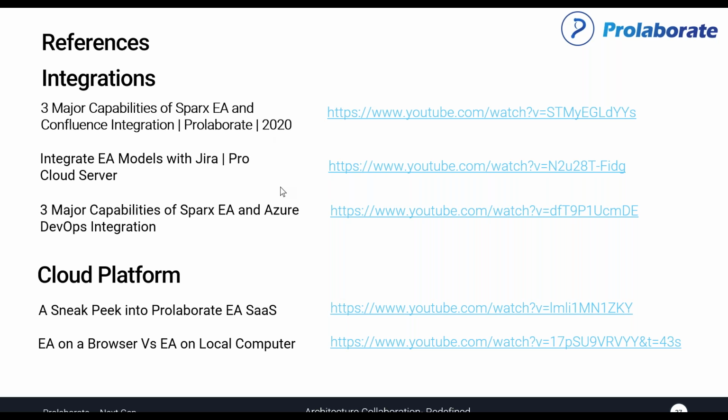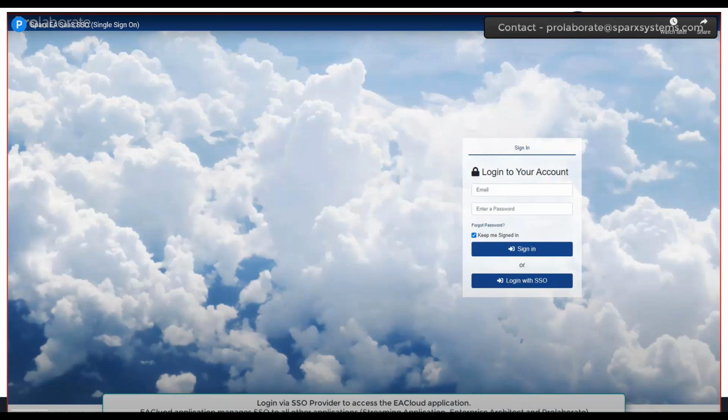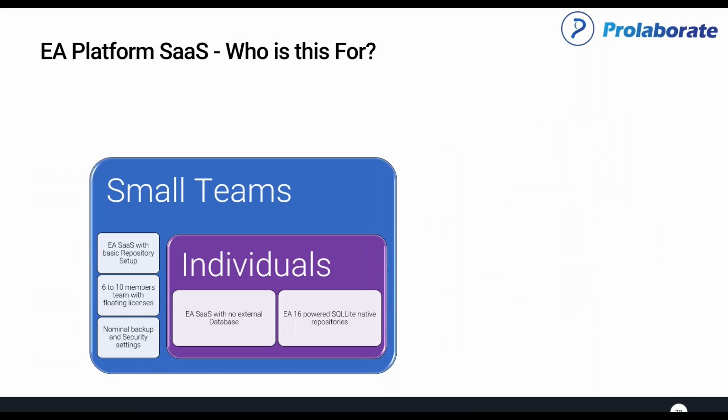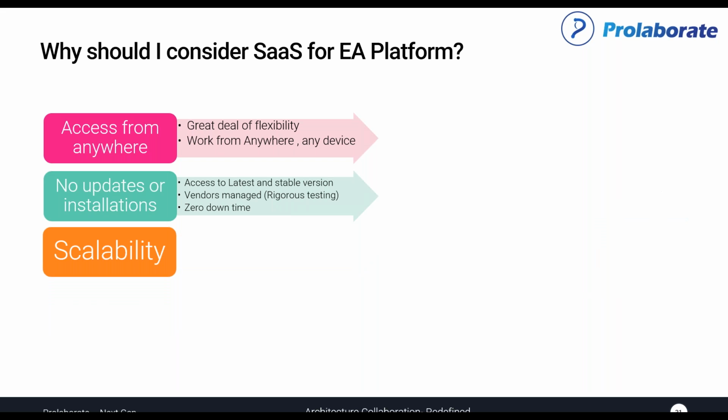So the whole platform is done in a way that I showed in one of my very early slides, that the whole platform is now built for integrations.